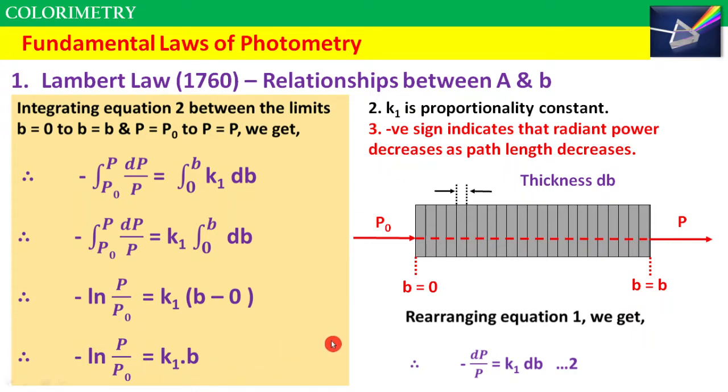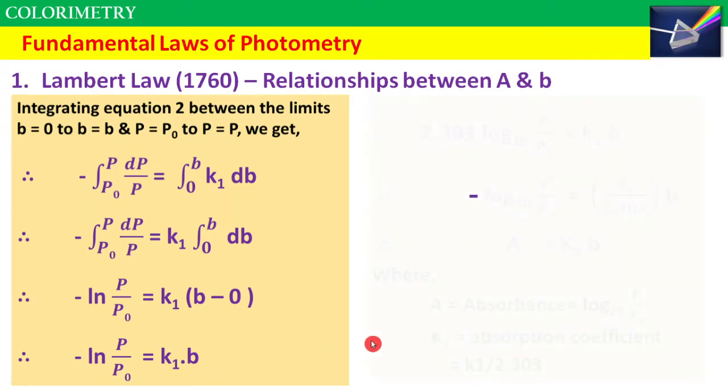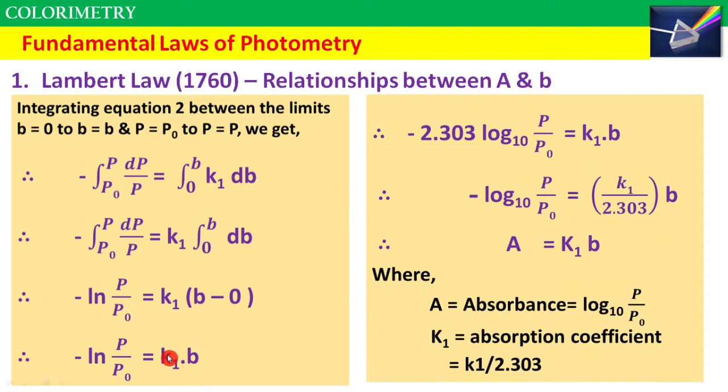Next step, let us convert this ln in terms of logarithm to base 10. So 2.303 log to the base 10 of P upon P0, with a negative sign, is equal to k1 times b. Therefore negative log to the base 10 of P upon P0 is equal to k1 divided by 2.303 times b. This term is called the absorbance.